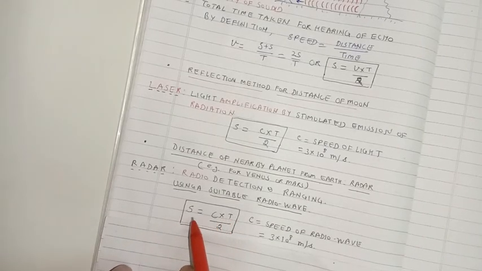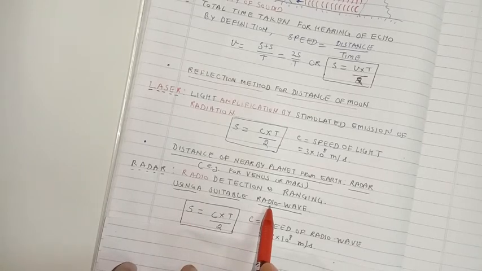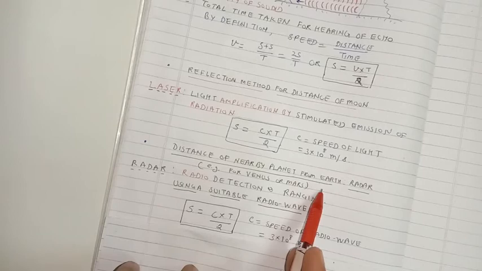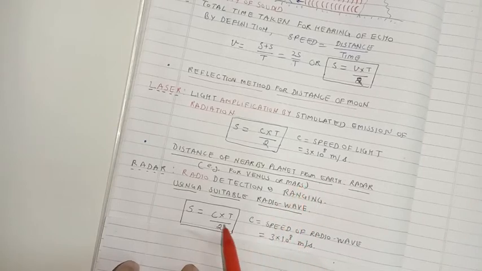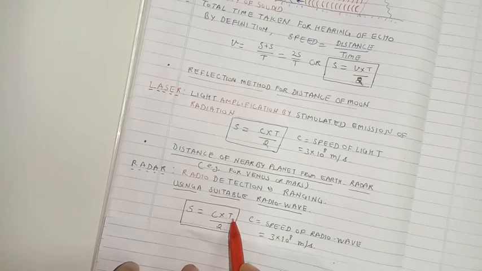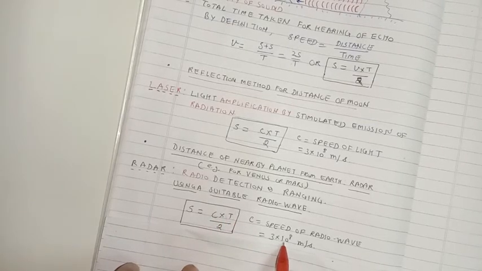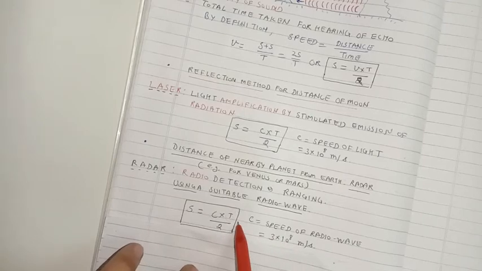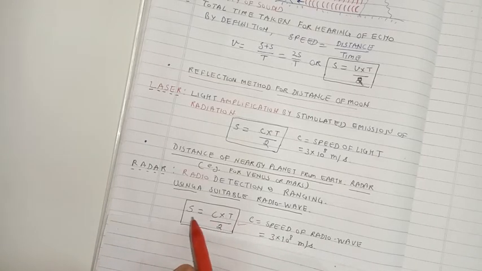We have to shoot a suitable radio wave towards the planet. It will go towards the planet, suffer reflection and again come back. We just have to note down the total time taken. If c is the speed of the radio wave, which is equal to the speed of light, 3 into 10 to the power 8 meters per second, using this formula we can measure the distance of that planet from the Earth.